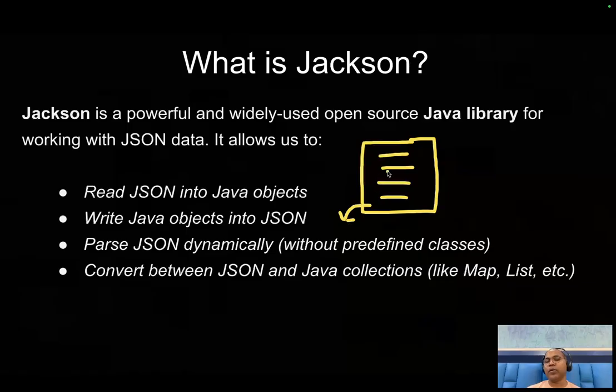But many times we're not aware of the exact data structures, and I don't want to create a new data structure for a small purpose. So this library also offers a facility where we can parse our existing JSON dynamically, without predefining any classes.